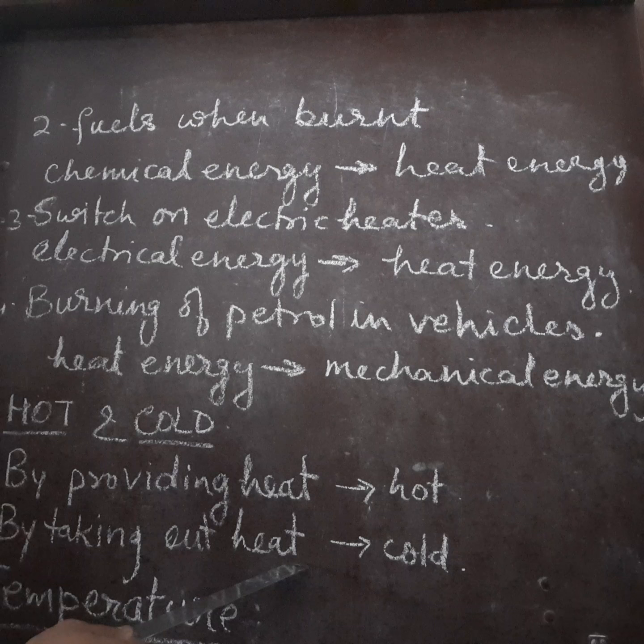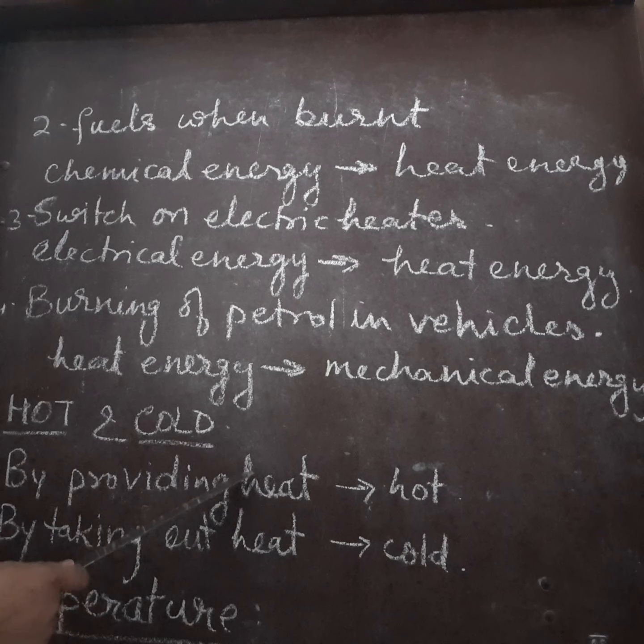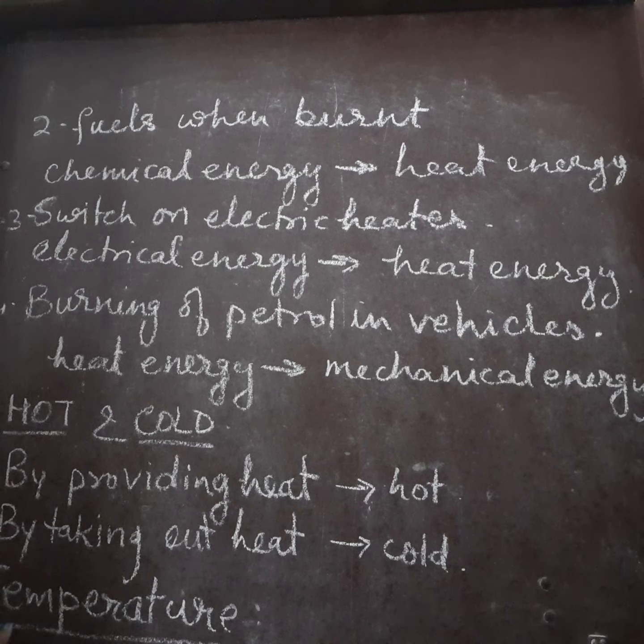But only by sensation, how hot or how cold the substance is, you cannot detect. So for the hotness and coolness of a body, we give a term temperature. So temperature is actually the degree of hotness or coldness of a body.